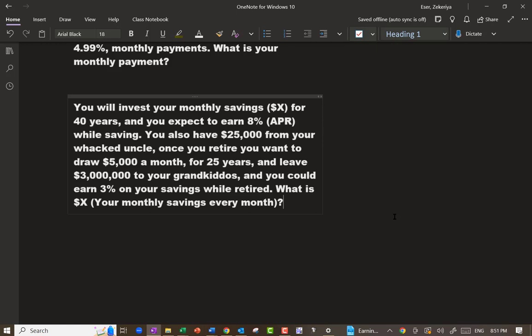You're at 60, at that point, you know what's gonna happen. You're gonna have some balance. Out of that balance is gonna be invested, but every month you're gonna draw down $5,000 for 25 years until you have $3 million left 25 years from now. That sounds like I need to figure out the present value of an annuity that pays $5,000 every month with a balloon payment of $3 million. That's how much money I need when I'm 60.